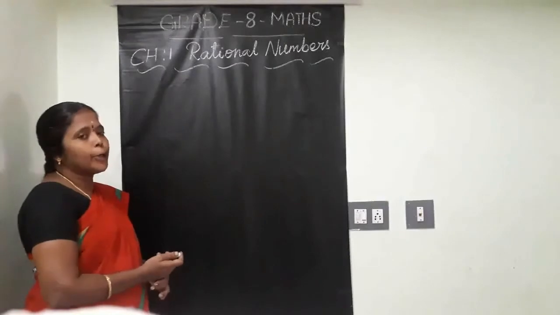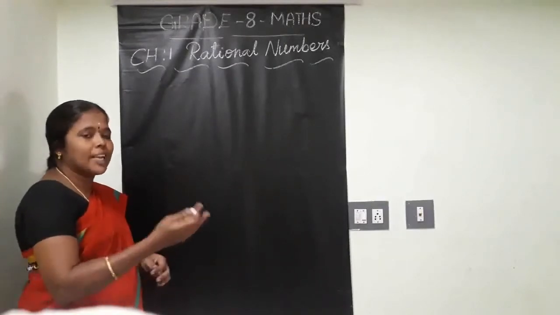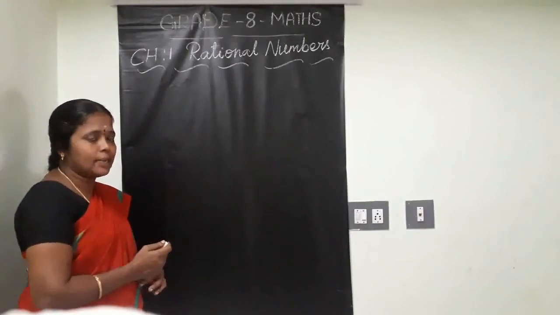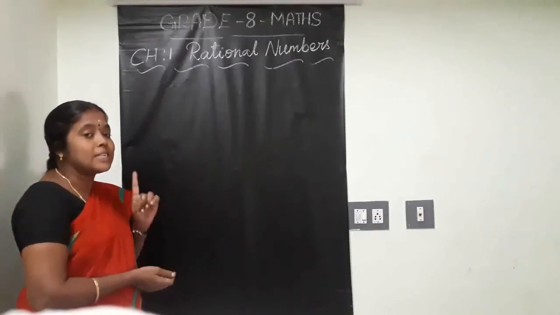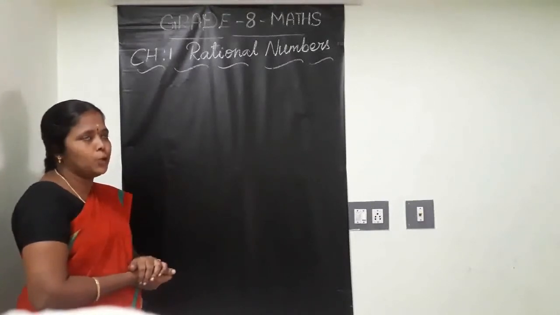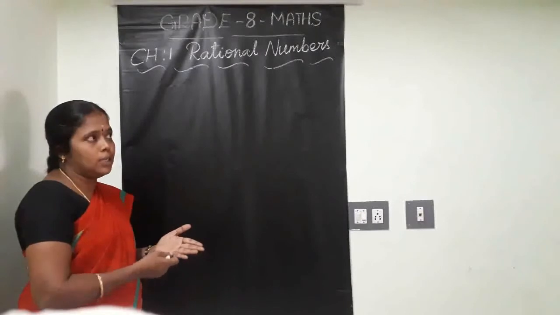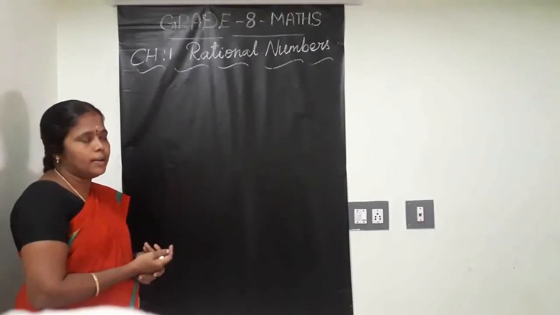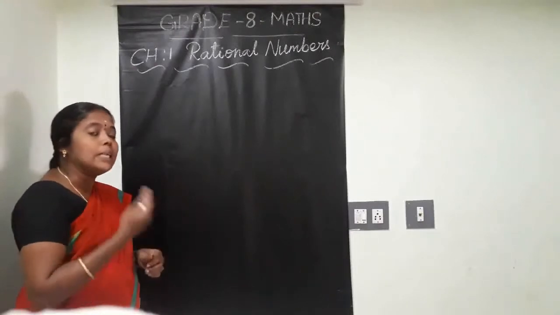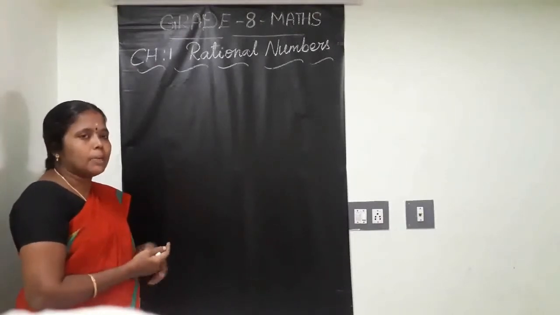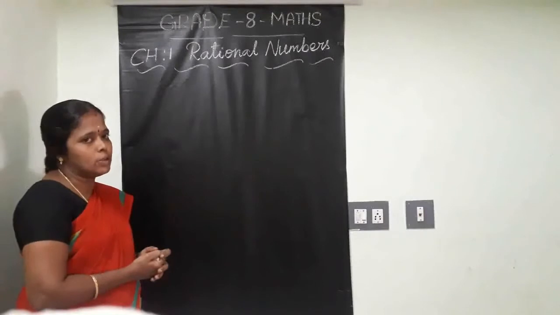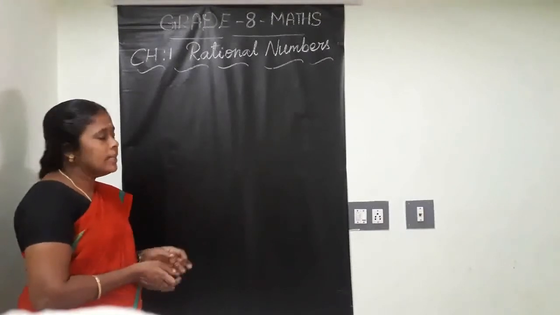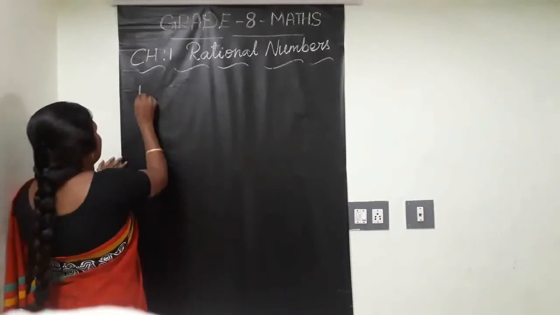Now I am going to put some sums for explaining those properties. What we have seen in the chart: the first property is associativity. What does associative tell here? We can add the numbers in any order. Multiplication wise, we can multiply the numbers in any order. But subtraction and division wise, this is not suitable for rationals. Clear? Now I am explaining here.